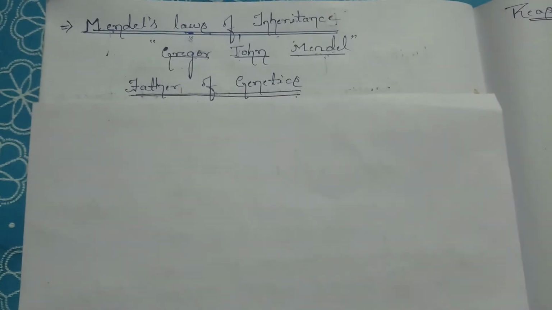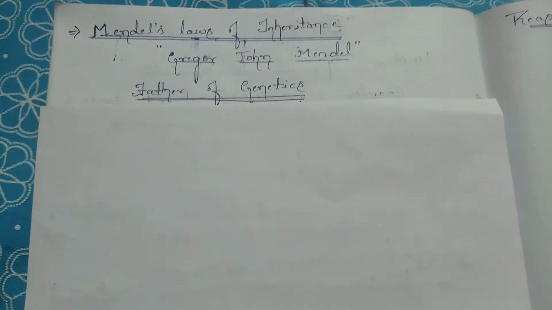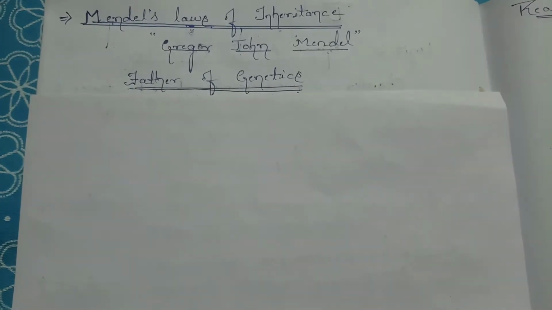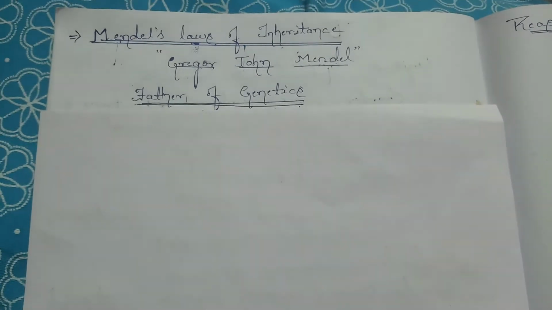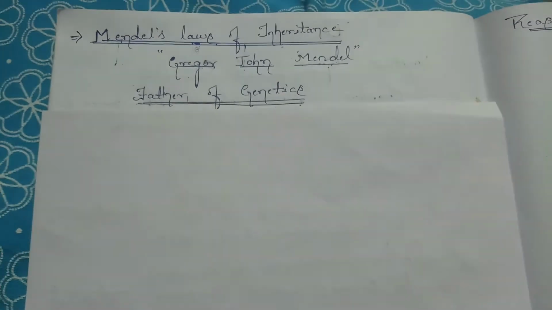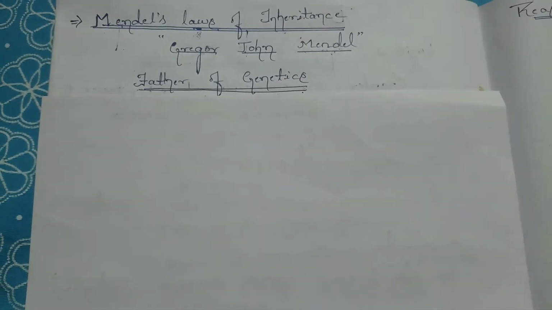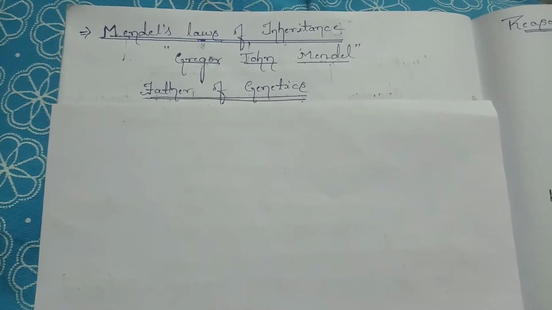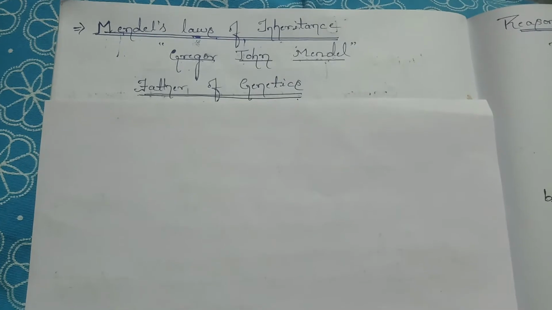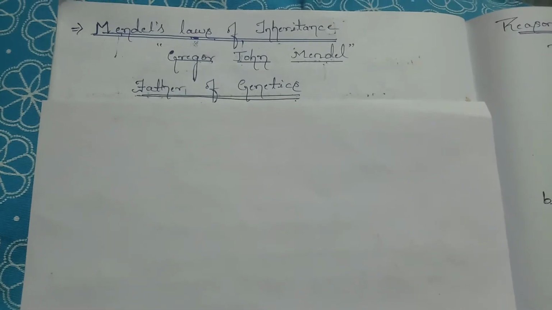That's the reason Mendel was successful in explaining the movement, or the transfer, of genes from one generation to the other. He is the first person to apply mathematical logic and statistical data to the field of biology to calculate how genes are transferred. So he is regarded as the father of genetics.